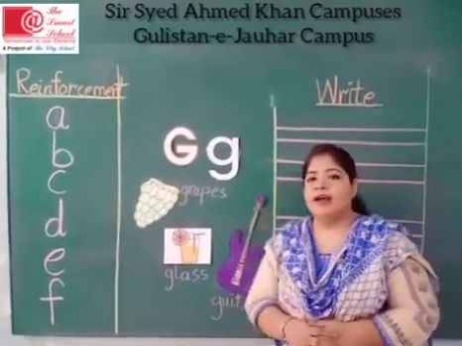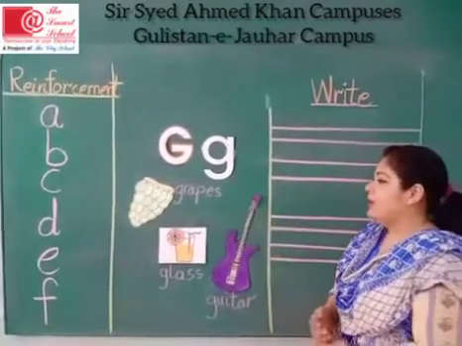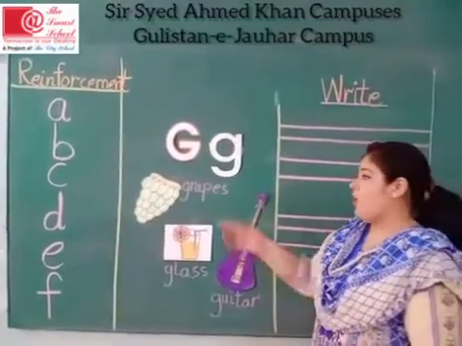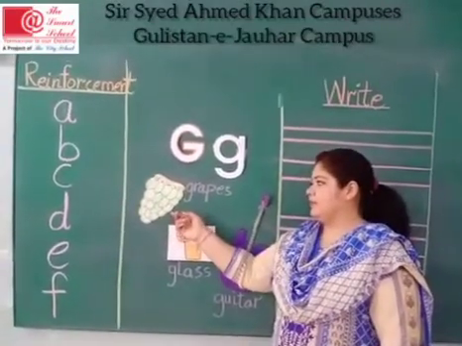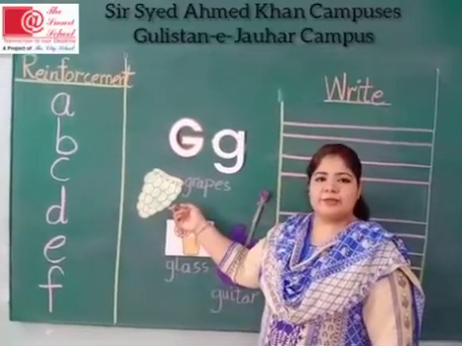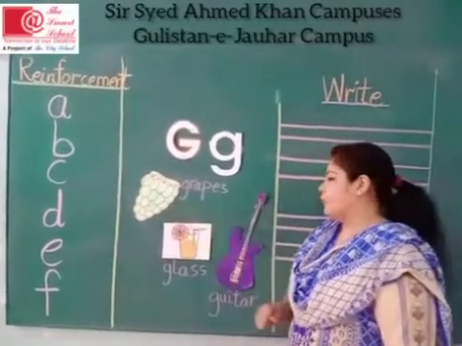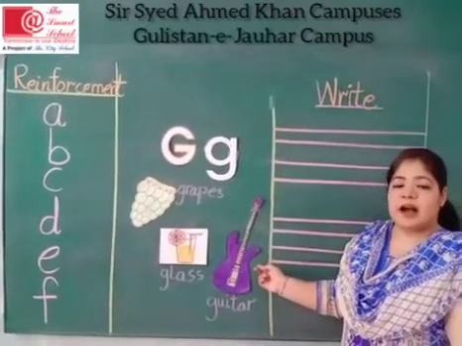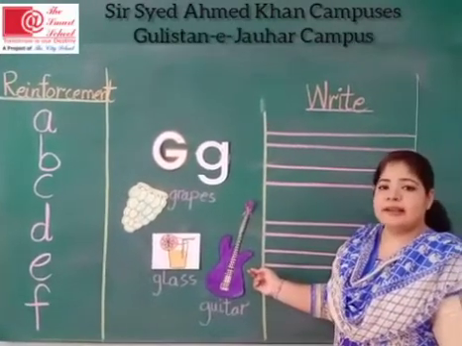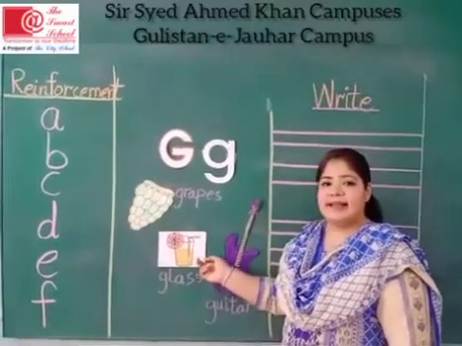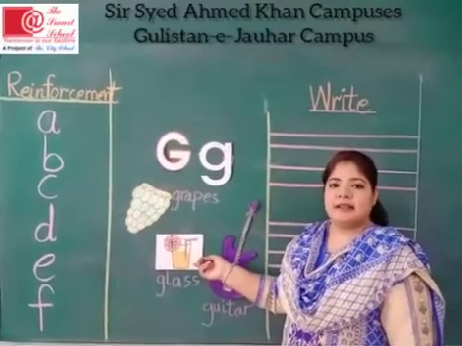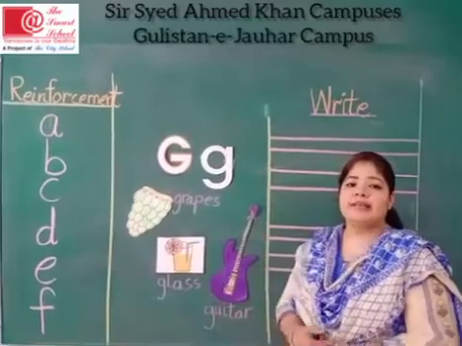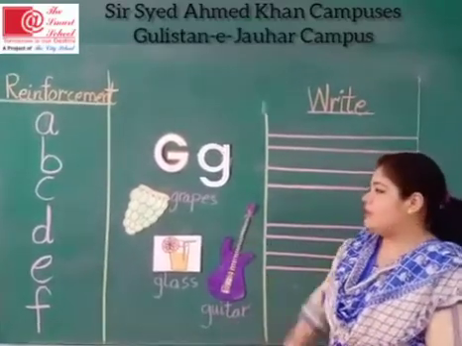Okay kids, now I have some vocabulary here. Can you see all these pictures? What is this? Yes, grapes. This is grapes. Okay. What is this? Guitar. This is a guitar. Well done. What is this? Glass. And what is the beginning sound of all these objects?